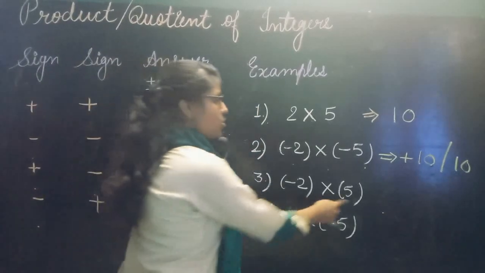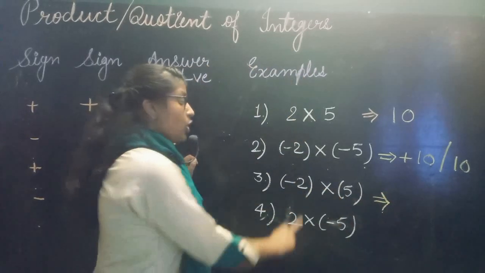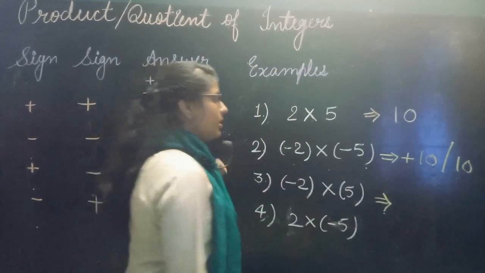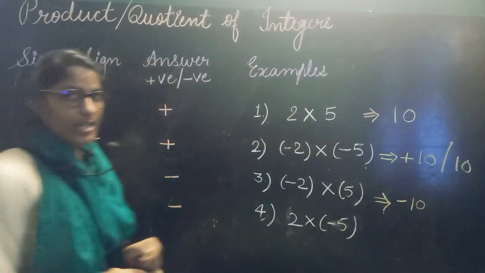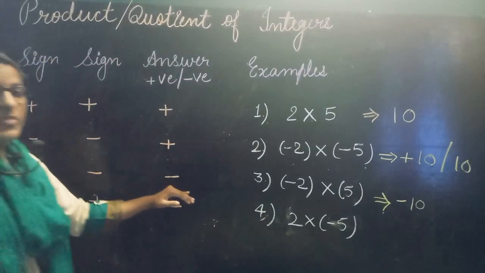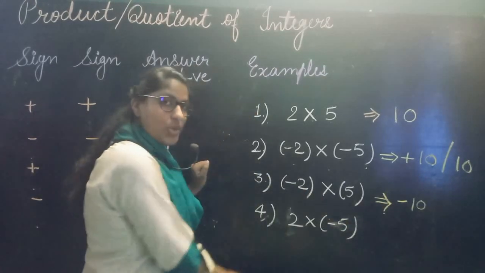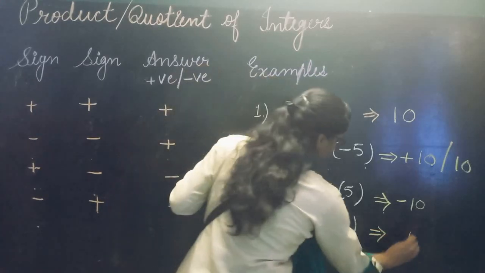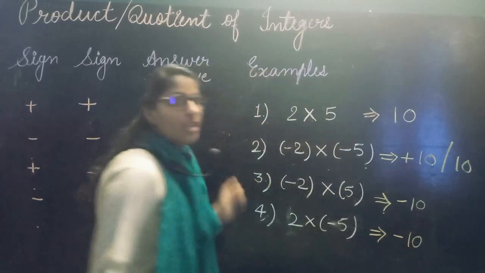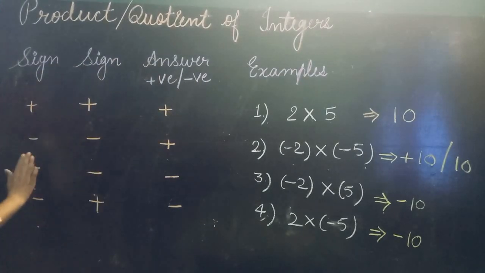Now next is minus 2 multiplied by 5. Now you can see here, one is negative and one is positive. When you have two different signs, then the answer will be negative there. 5 2s are 10 is here and the sign will be minus there. Let's see here, plus minus, the sign will be minus there. So here minus plus sign will be minus, and here you will see 2 multiplied by minus 5, that is 10 and the answer will be minus there. Again revise it. When we are having similar signs, the answer will be positive. When we are having different signs, the answer will be negative there.